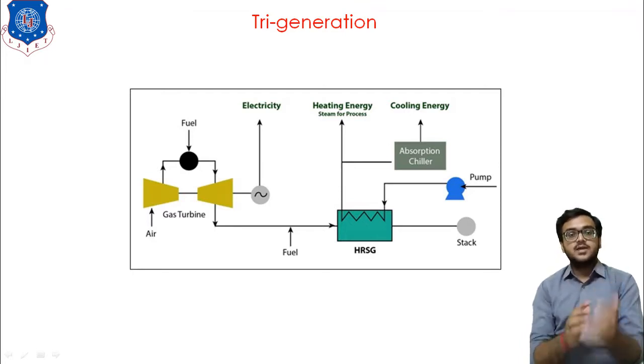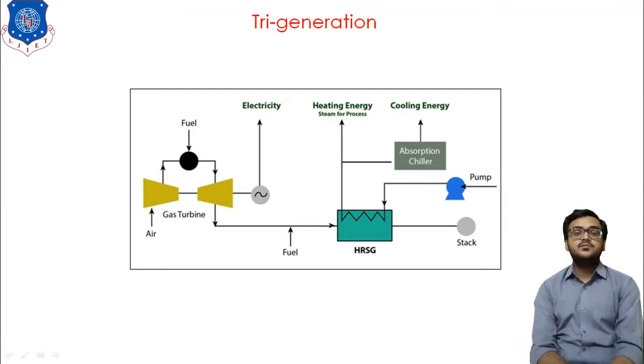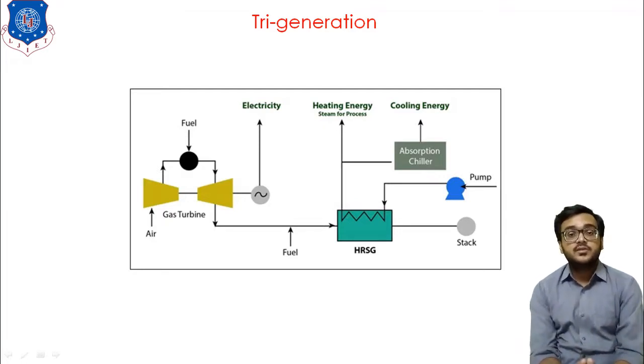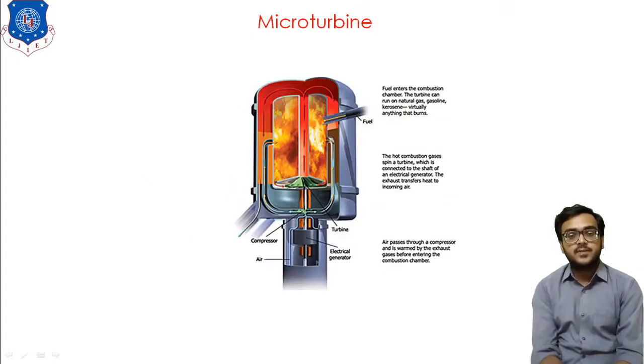Okay, so a trigeneration plant is a type of plant in which we get three different outputs by using only one energy source. So that is all about trigeneration. Now next I would like to discuss the micro turbine.